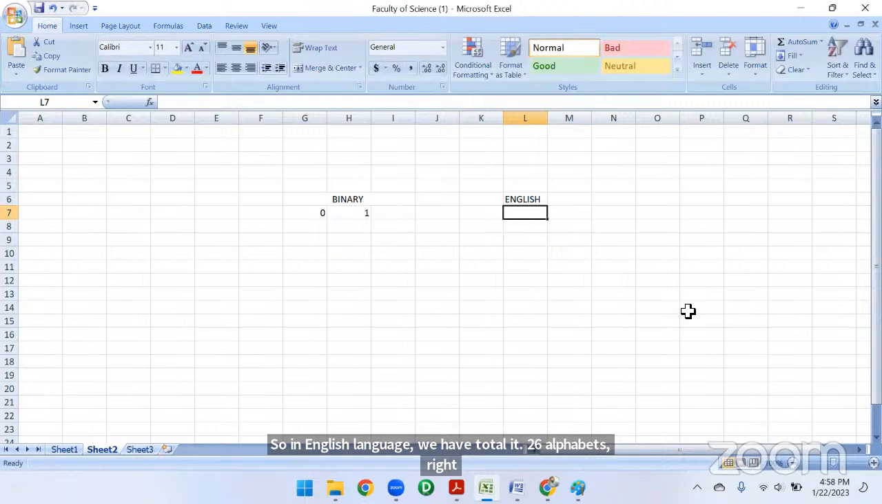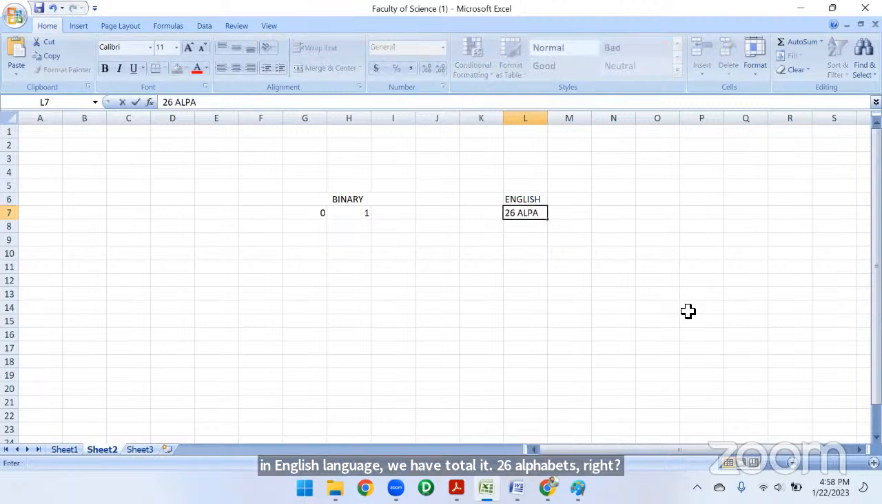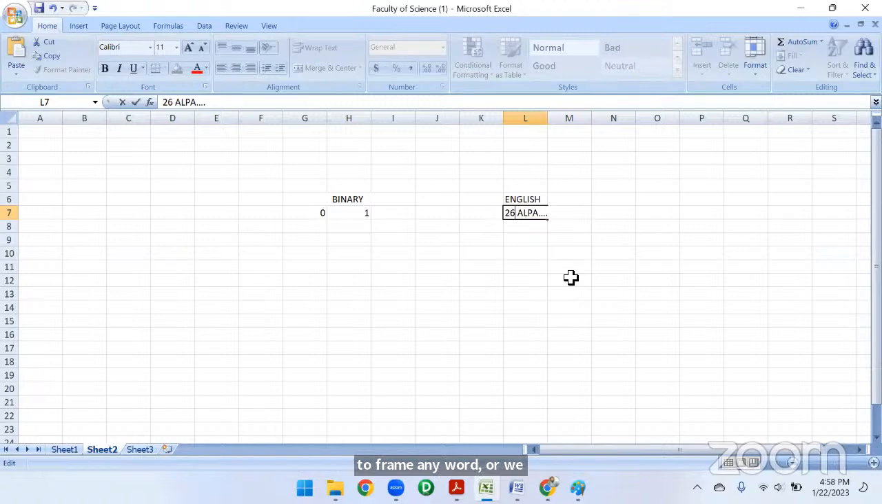Okay, we have a total of 26 alphabets. With the help of these 26 alphabets only, we are going to frame any word, any paragraph, or any content, right? So when we are speaking in the English language, whatever we are doing, we are doing with the help of these 26 alphabets only, right?